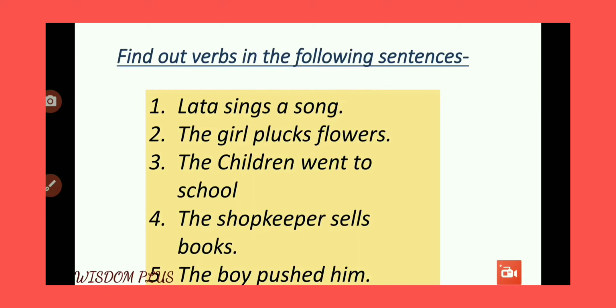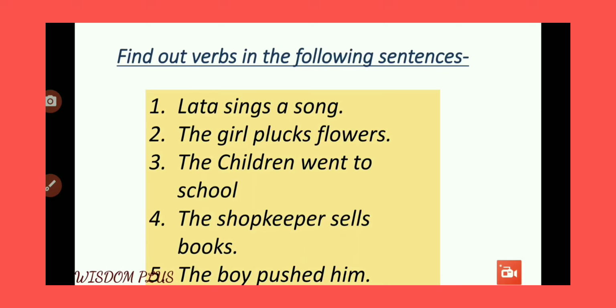So if you keep these words in your mind, then it will be easy for you to find out verb. The number 2 example is, the girl plucks flowers. So you just keep your answer in mind. Then number 3, the children went to school. Number 4, the shopkeeper sells books. And the final one, the boy pushed him.